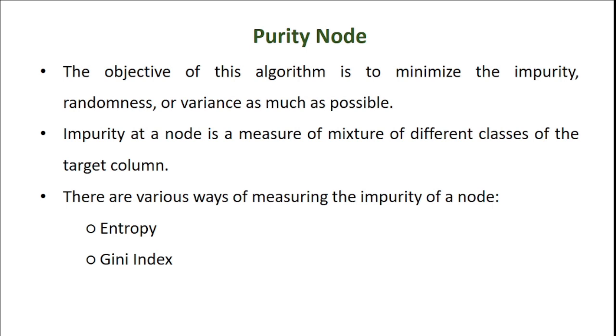So, what is meant by node purity? Node purity says how pure the class is at a particular node, or how pure the data set is. The objective of the Gini and entropy methods is to minimize the impurity, randomness or variance as much as possible. There are various measures of the impurity of a node. In this method, we are going to use only two, entropy and Gini.